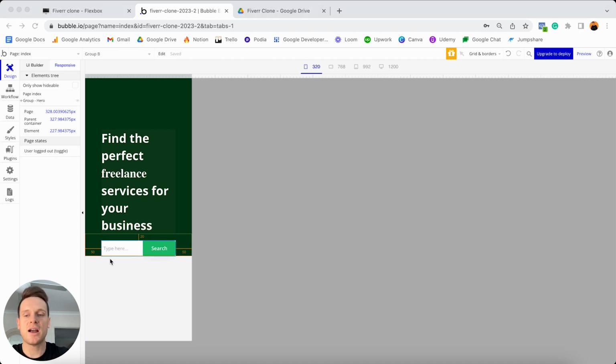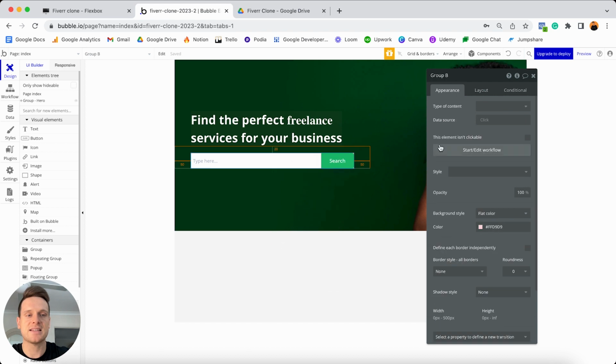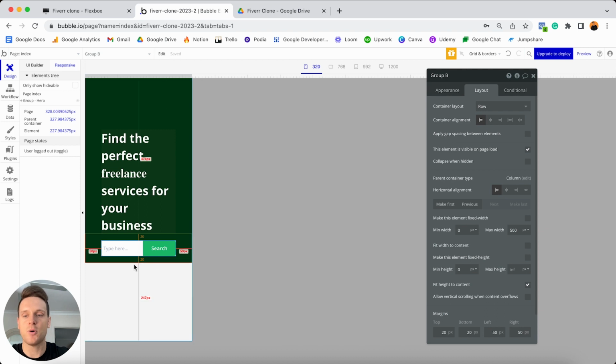If I really wanted, I could even just add in 20 pixels of margin at the bottom of this group. So that way it doesn't directly touch the bottom of our main group on our page. So if I jump to my UI builder here, double click on my input, right click on it and select its first parent. Under the layout tab, I could add in 20 pixels of margin on the bottom. Then in my responsive tab, what you'll see is that it's no longer going to touch the bottom of our main group. And I know that seemed like it took forever, but that is how you can build out the hero section of the Fiverr clone today.